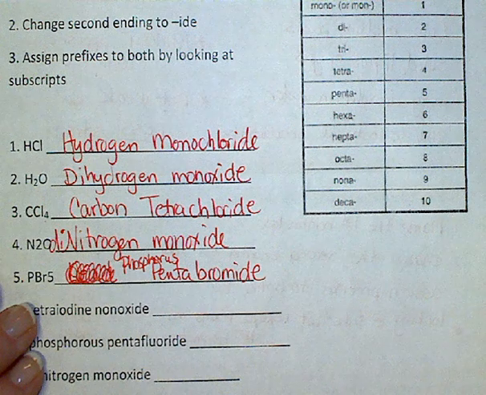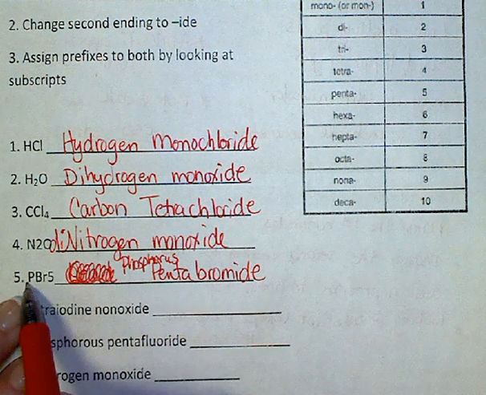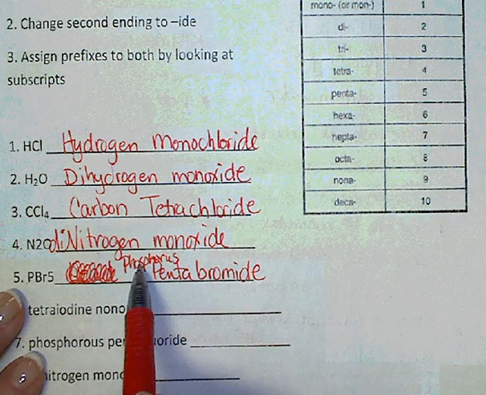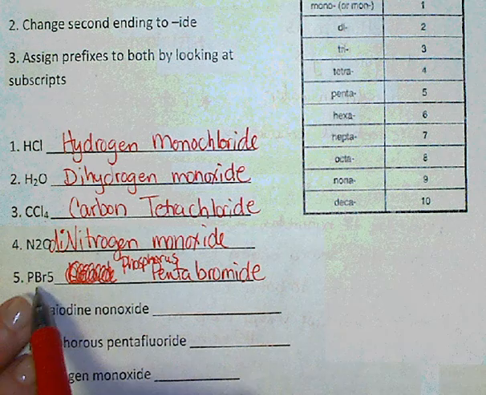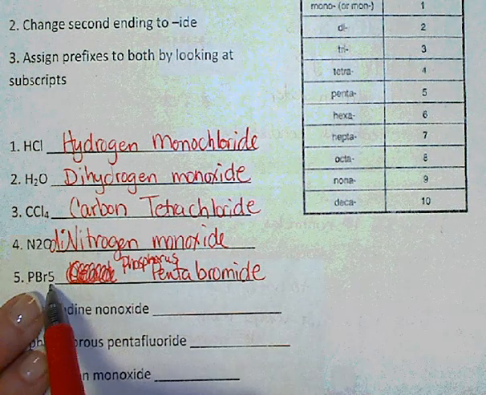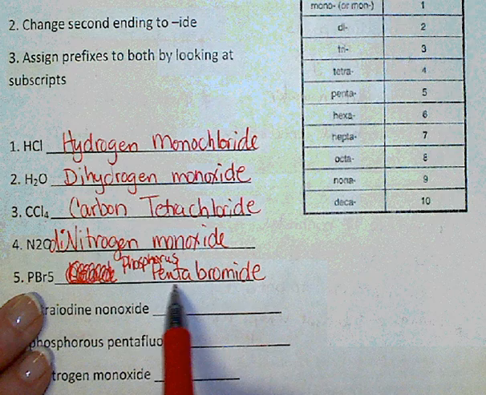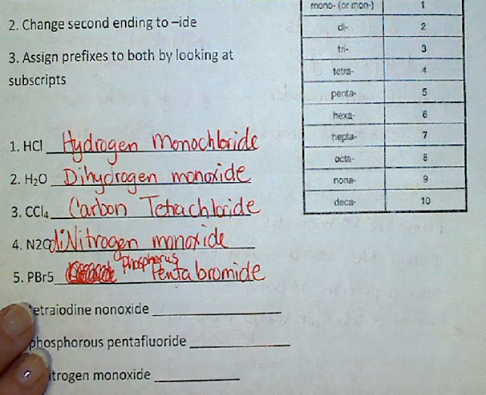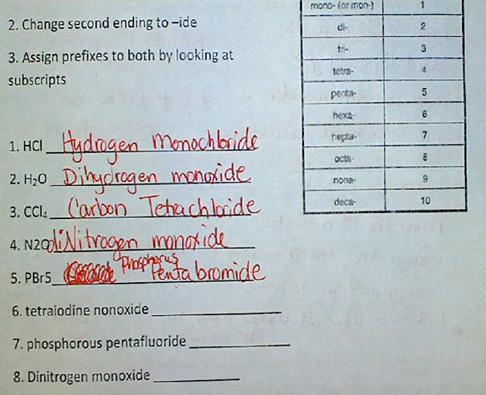I'm sorry, can you tell I'm trying to hurry? Not Pb, P is phosphorus, there's only 1. Br is bromine, we would change it to bromide, IDE, but there are 5, and that prefix is penta, phosphorus pentabromide. Pause the video and let's do number 6.